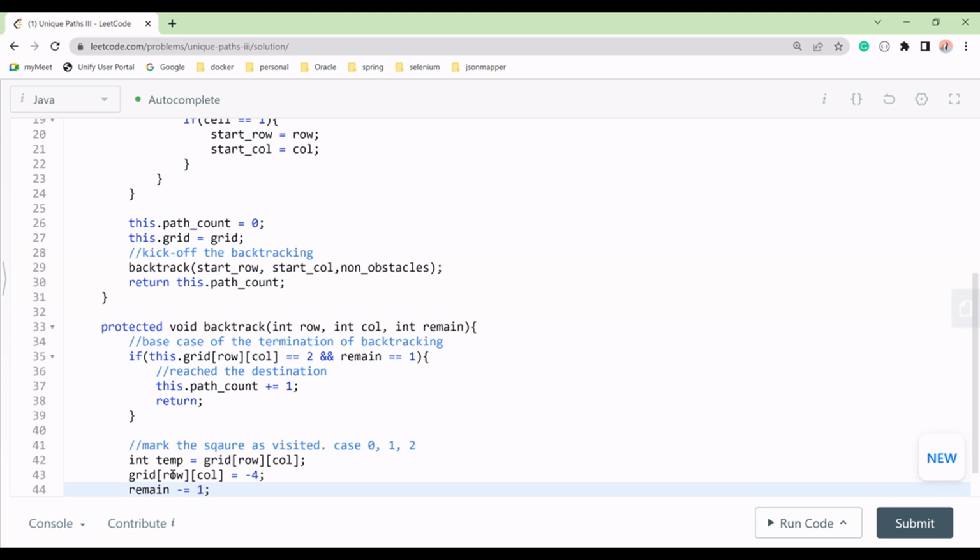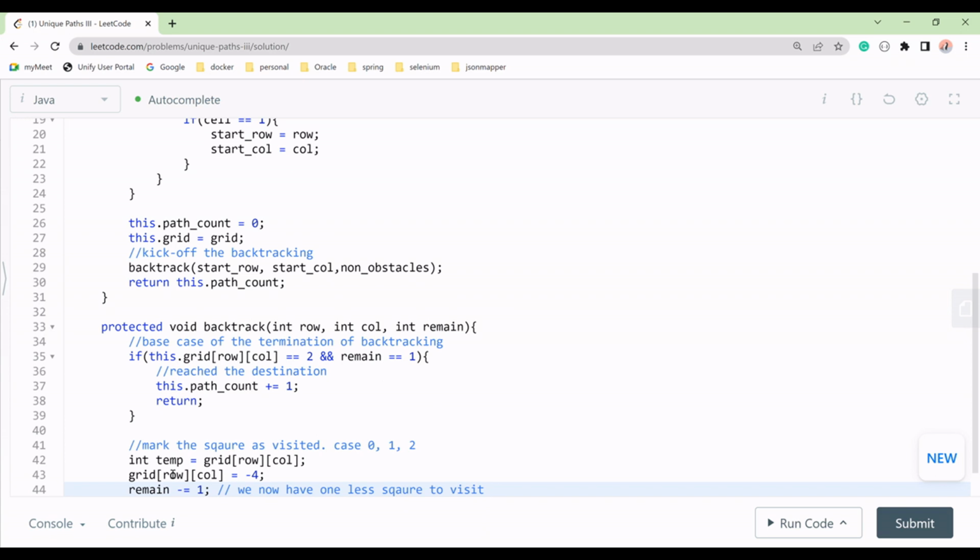Why are we doing this? Because we now have one less square to visit, right?